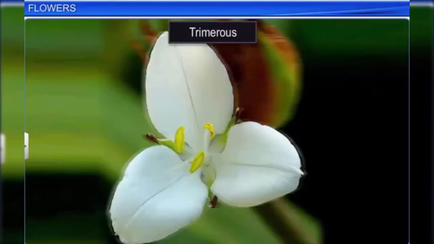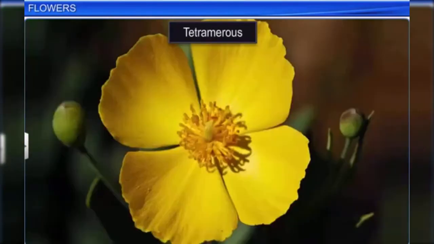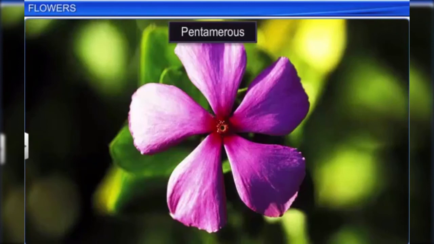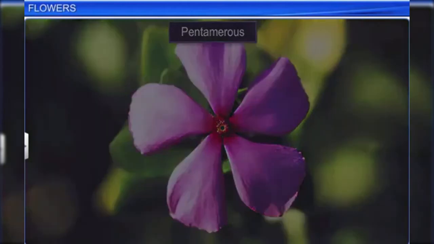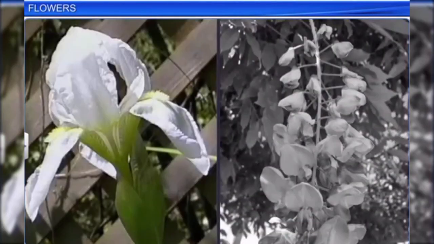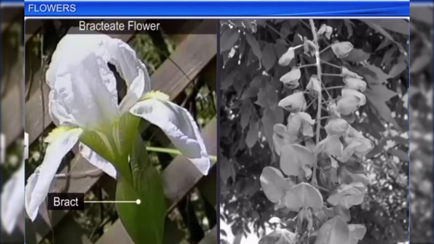Trimerous flowers have floral parts in sets of 3, while tetramerous flowers have them in sets of 4 and pentamerous flowers in sets of 5. Some flowers have reduced leaves at the base of the thalamus known as bracts and are commonly called bracteates. These bracts are absent in some flowers known as ebracteates.